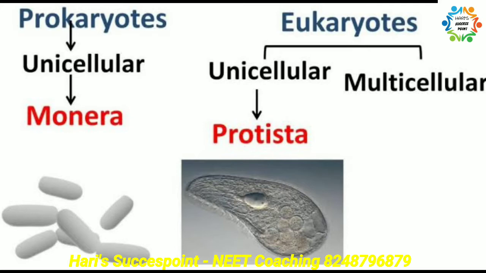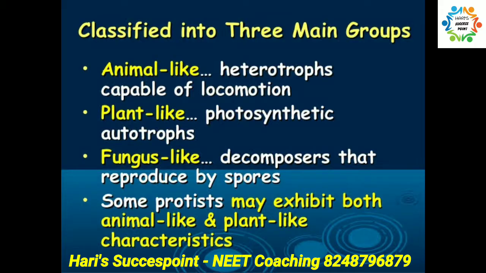Under Protista, he included all unicellular eukaryotes. Note the difference. Under Monera, all unicellular prokaryotes. Under Protista, all unicellular eukaryotes. And in Protista, he also brought together Chlamydomonas and Chlorella, which were earlier kept under plant kingdom, and amoeba and paramecium, which were earlier kept under animal kingdom, under the new category Protista. That is, he brought few plants and few animals under the kingdom Protista. That is, now the criterion for classification has changed.